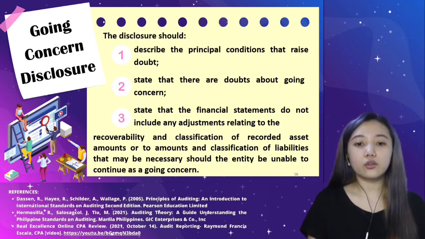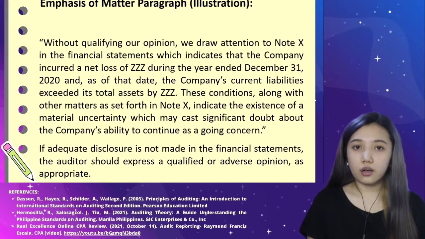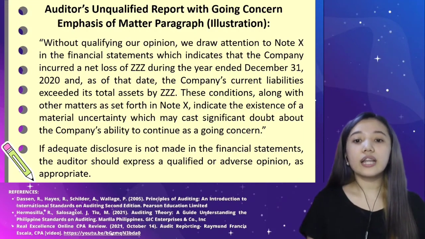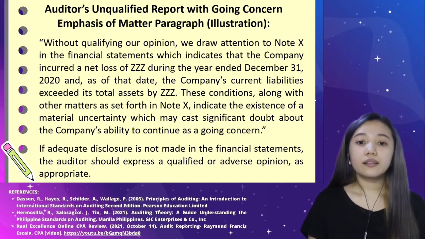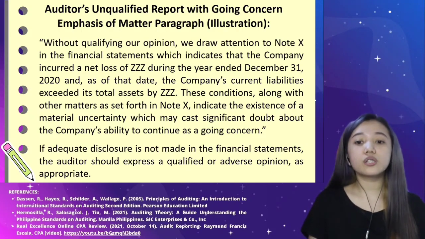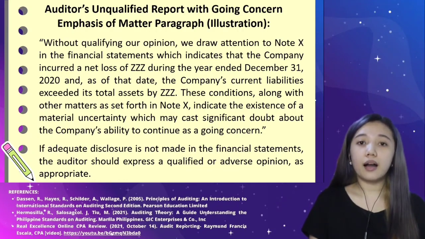So, ito yung auditor's unqualified report with going concern emphasis of matter paragraph. So, in this illustration, nakikita ni auditor na pwedeng hindi na makapag-continue ng operation si company in the next period or so dahil nag-incur na siya ng net loss at mas mataas na ang kanyang liabilities compared sa asset. Halimbawa na dito yung mga companies na na-bankrupt during this pandemic. So, mahalaga na ma-identify at ma-disclose sa audit report yung going concern ability ng company para ma-notify yung mga maapektuhan like the creditors and the investors of the company.